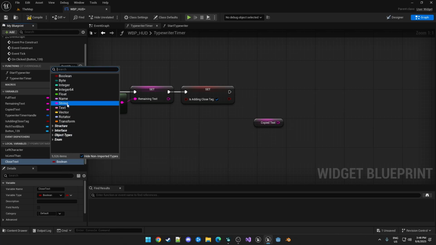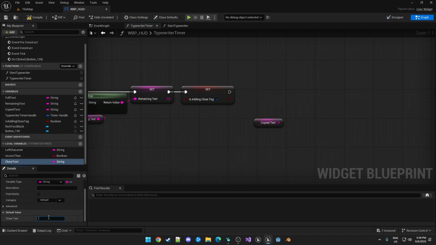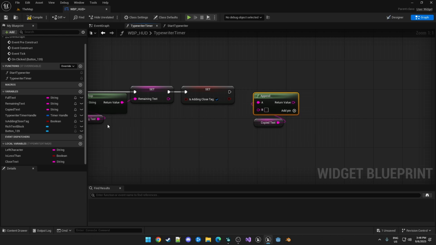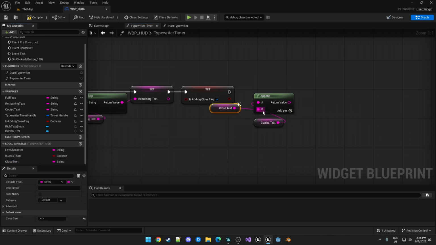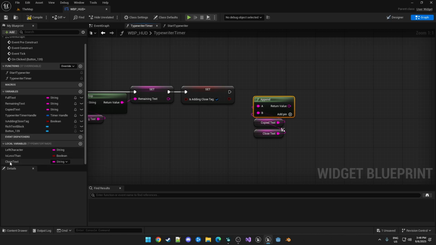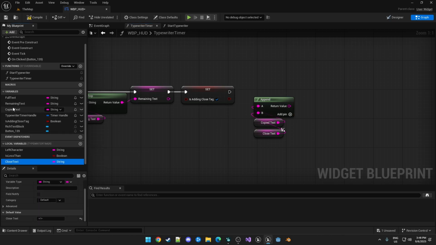Make this a string, and I'll set this close text value to less than / greater than. So then we're just appending that close text to the copied text, setting it back to the, oops, not that one, the copied text.